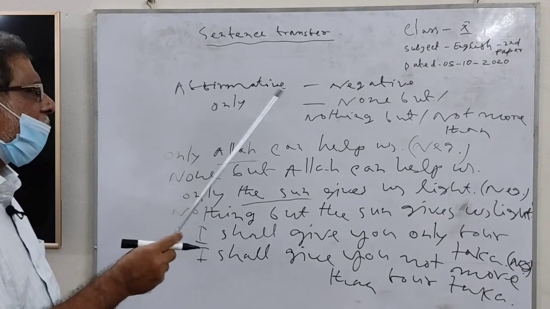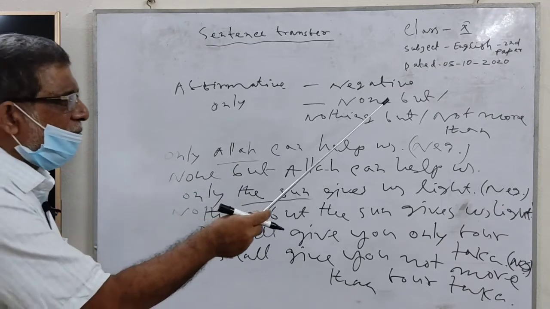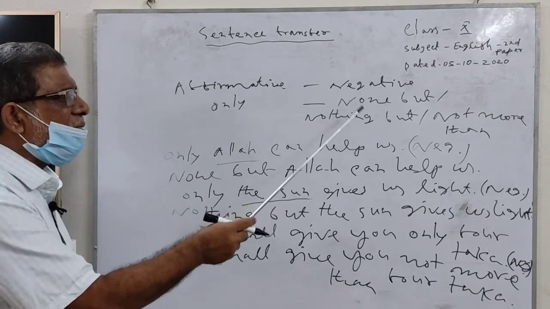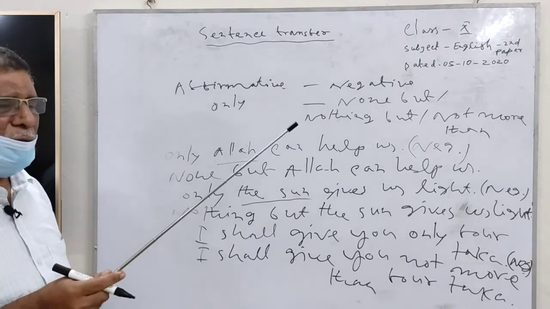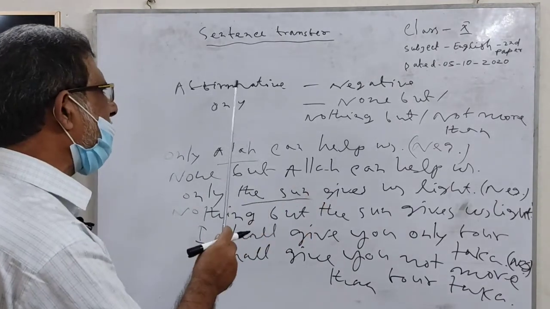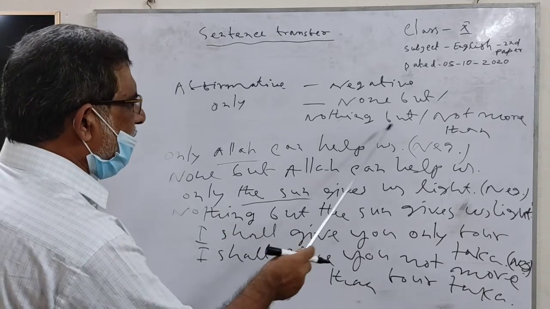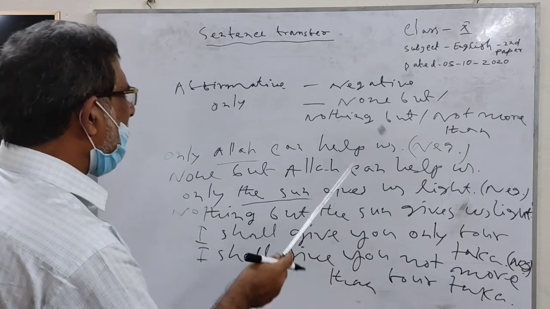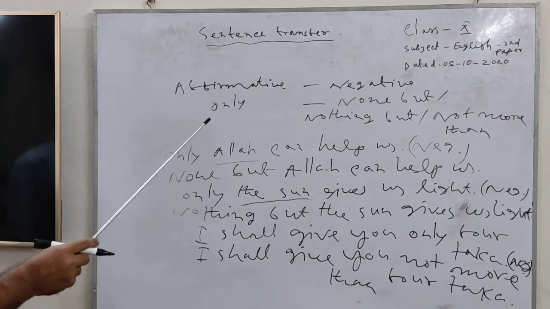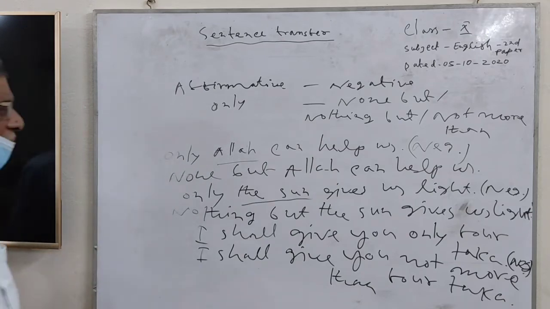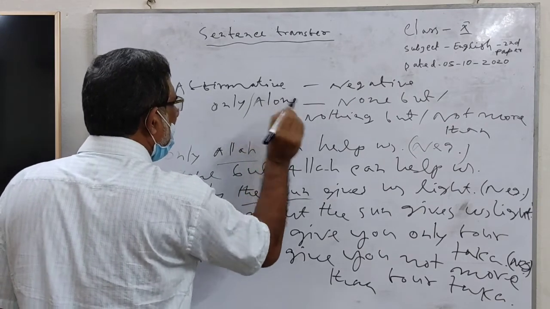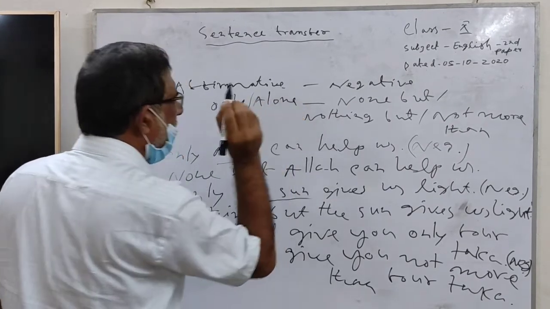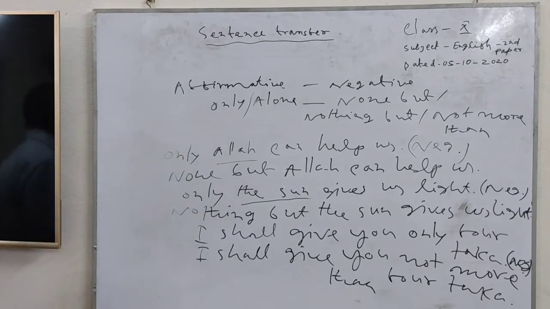When you change an affirmative sentence to a negative sentence, you can use these signs. When you change a negative sentence to an affirmative sentence, with none but, nothing but, not more than, you can use only or alone. These 2 signs you can use for this lesson.